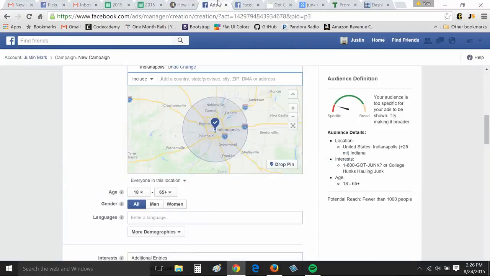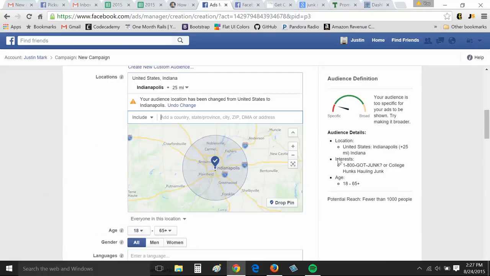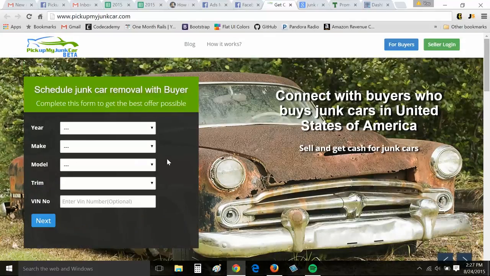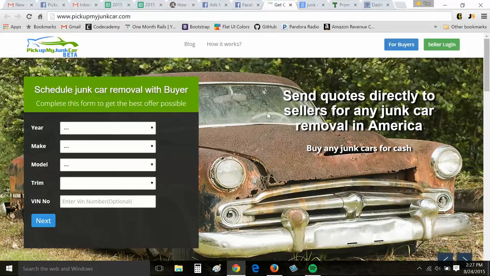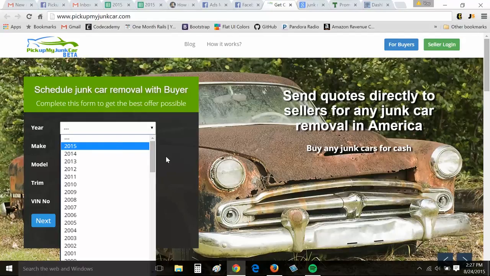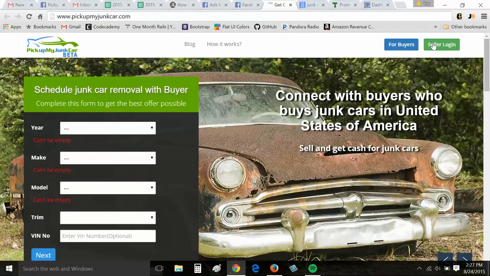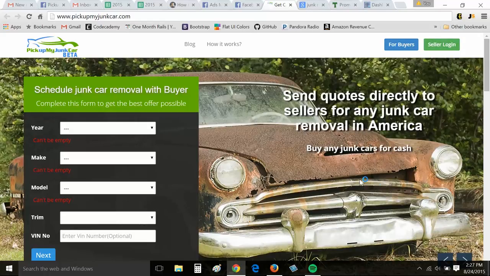So now going back to our ad, I'm going to want to do a mix of page likes with these interest groups and the specific ones to my area to initially build my page. Then alongside this page like ad, I'm going to also build a website push. So I want to push them to my landing page. Looking at this website, this is great. We're above the fold and we have what we want to capture from people, right? With a lead page, you want to have above the fold, above the scroll area, what you want to capture from people. So yeah, this is my car, this is my make, model. Next. On the next page, I assume it's going to be capturing an email login. If not, change it to that. We need to capture an email right away so you can at least remarket to them later on.